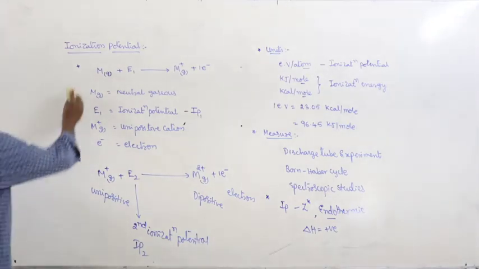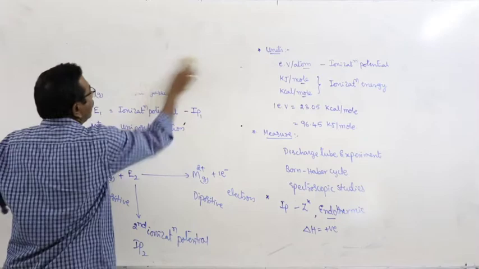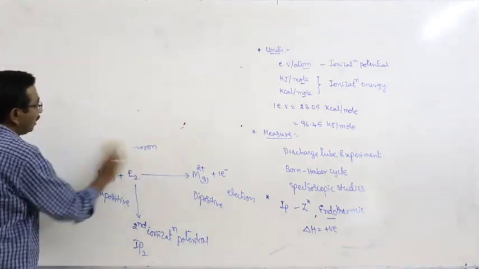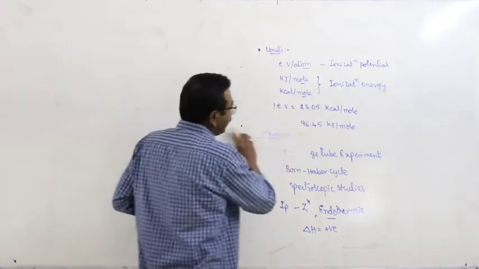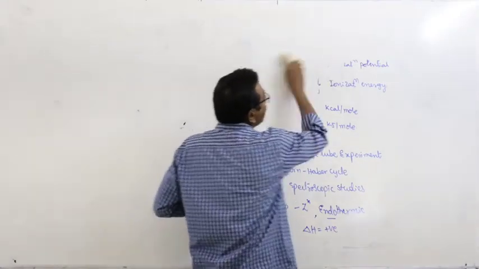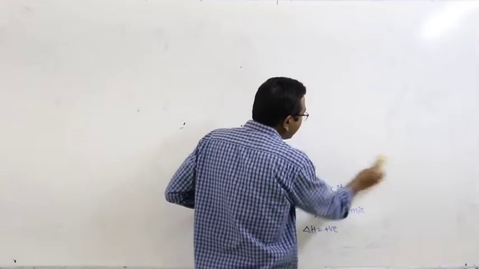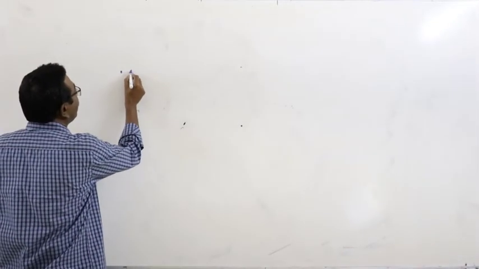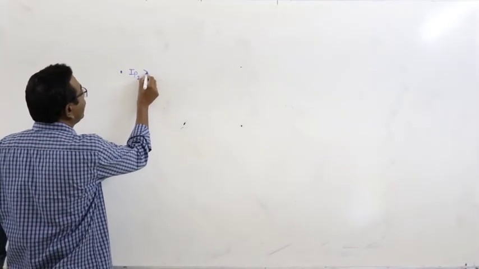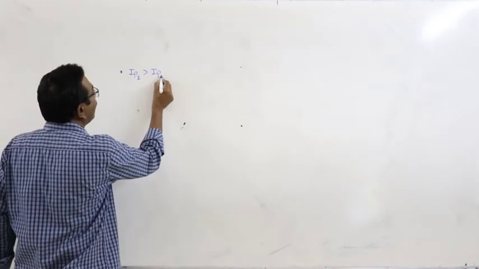Right. Now I will give another important statement. Higher ionization potentials are always greater than lower ionization potentials. For example, IP2 is always greater than IP1.